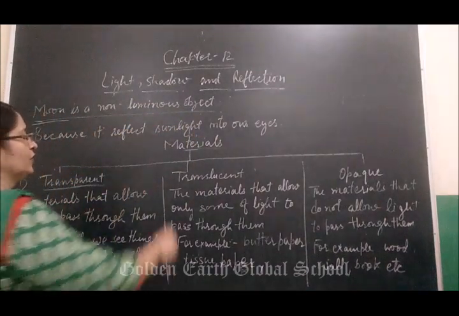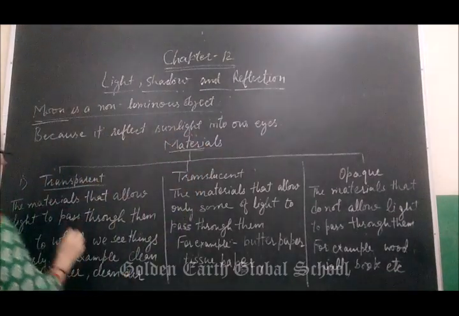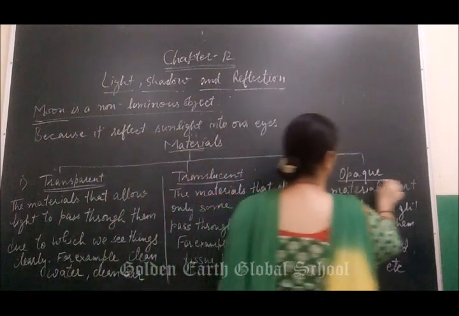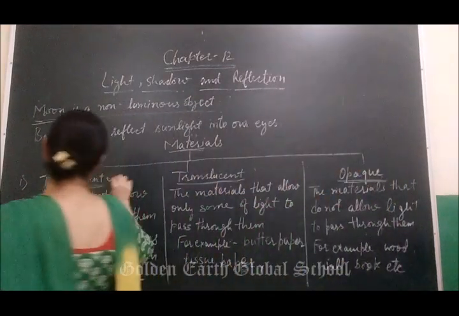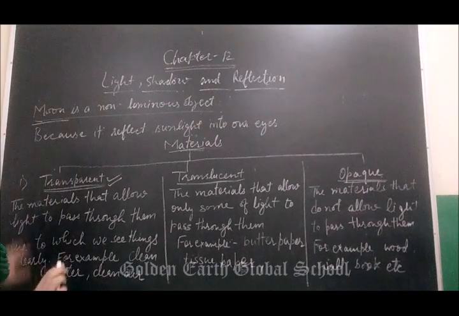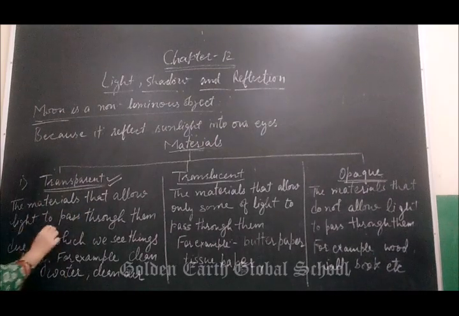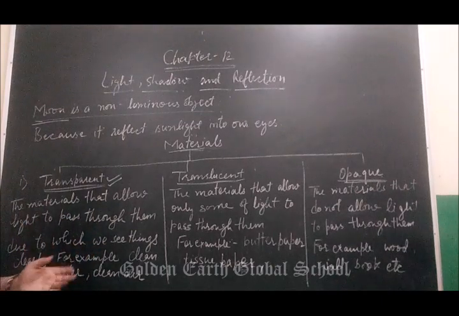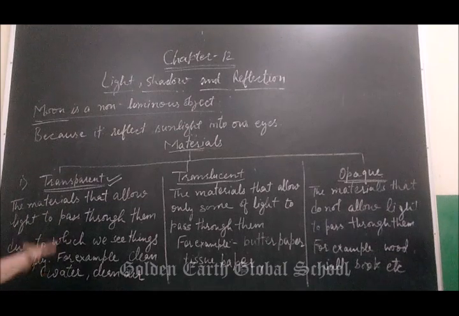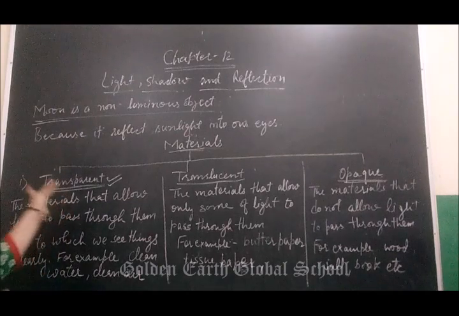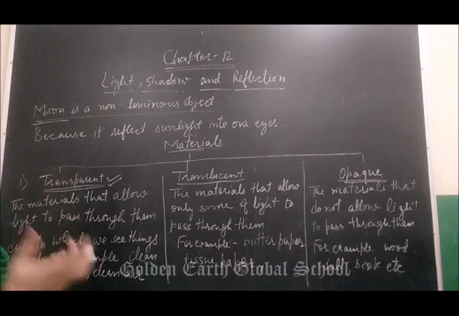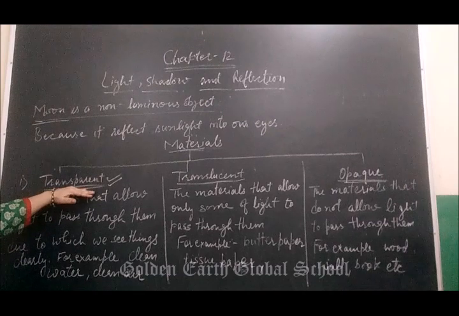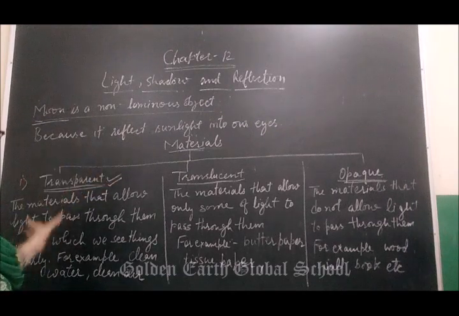Next we are going to start the materials. There are transparent material, translucent material and opaque material. First is transparent. You know very well, transparent materials are the materials that allow light to pass through them, due to which we see things clearly. Why are we able to see things? Because there are some materials which allow light to pass through them. That's why we are able to see the objects clearly. That's why they are called transparent objects or materials.